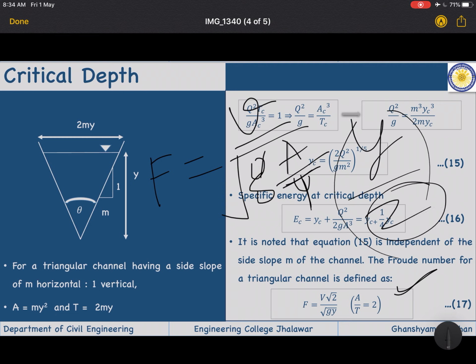So this 2 appears here. In the case of a triangular channel, the Froude number is not V upon under root g y, it is V upon under root g y divided by root 2. So the factor of root 2 is also coming.